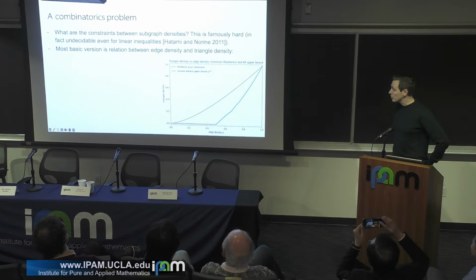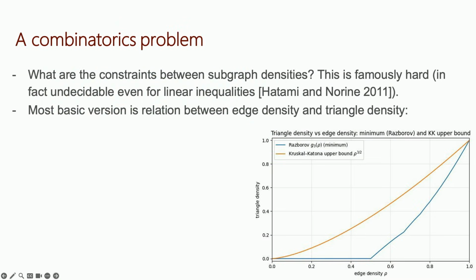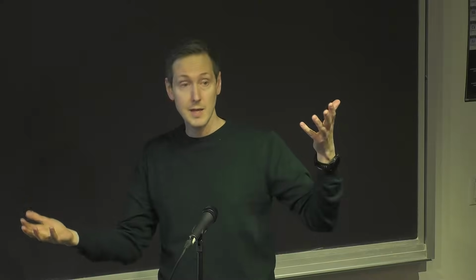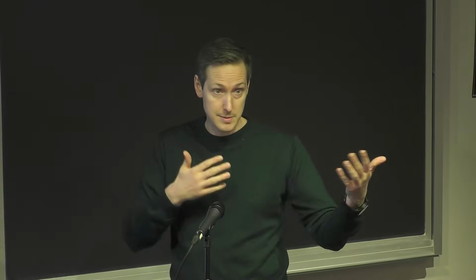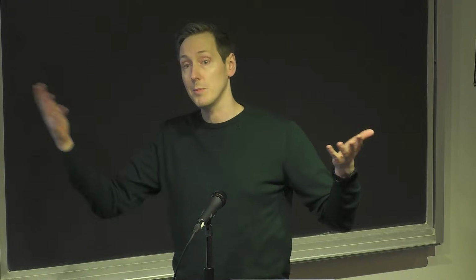Okay, so this is a combinatorics question. You have a graph, so a network with vertices and edges, and one of the most basic questions that you can ask is to count subgraphs in this graph. So maybe I count the number of cliques, the fully connected components, or the number of anti-cliques, the empty independent sets, or I count the number of subgraphs that look like an H. I have some collection of things that I care about and that I want to count. And I'm asking myself, are there constraints between those different objects? Like if I have that many cliques, what does it tell me about the number of H's?